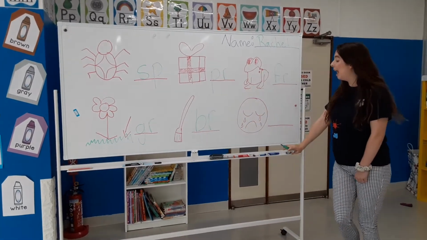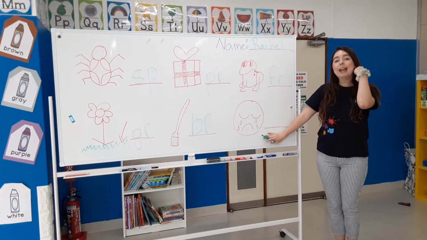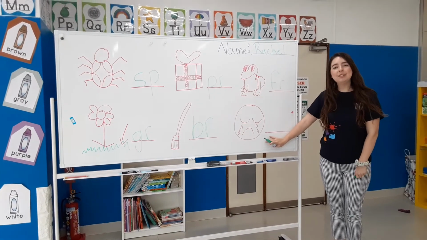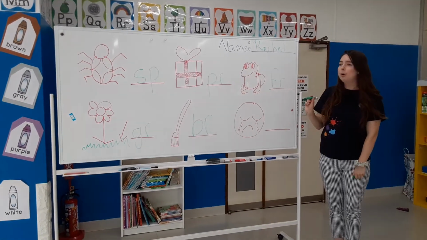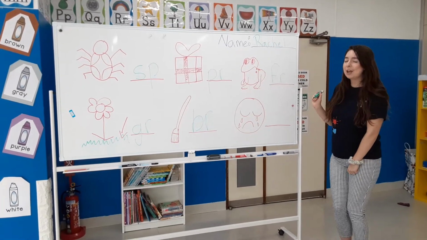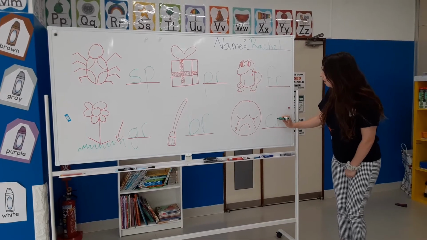Broom. And the last one, oh, when I'm sad, I cry. Cry. So what two letters are missing? What do we need? We need the K sound and the R sound. So we need letters C and R.